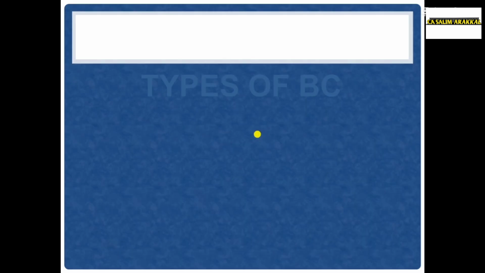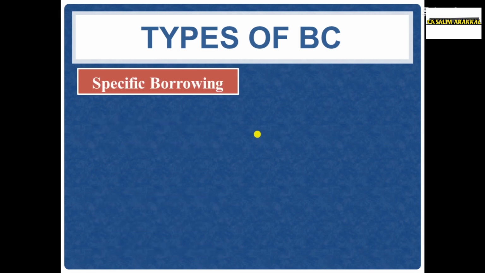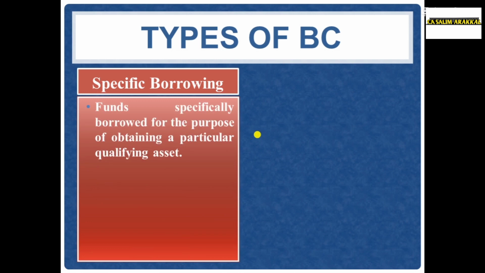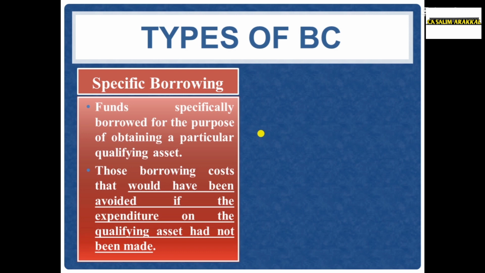Friends, there will be two types of borrowing cost. One, specific borrowing. The second one, general borrowing. What is specific borrowing? A fund specifically borrowed for the purpose of obtaining a particular qualifying asset. Those borrowing costs that would have been avoided if the expenditure on the qualifying asset had not been made.